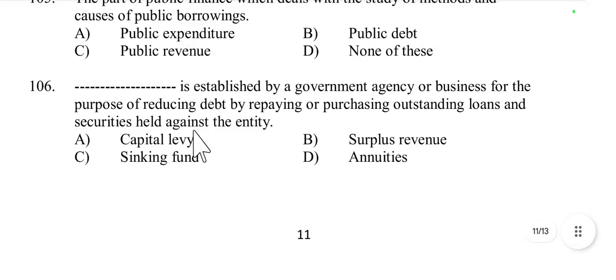Then next question, question number 106. Debt is established by a government agency or business for the purpose of reducing debt by repaying or purchasing outstanding loans and securities held against the entity. Capital levy, surplus revenue, sinking fund, or annuities. It is related with sinking fund. Sinking fund is established by a government agency or business for the purpose of reducing debt by repaying or purchasing outstanding loans and securities held against the entity. Because a sinking fund is used to gradually repay or retire debt over time.